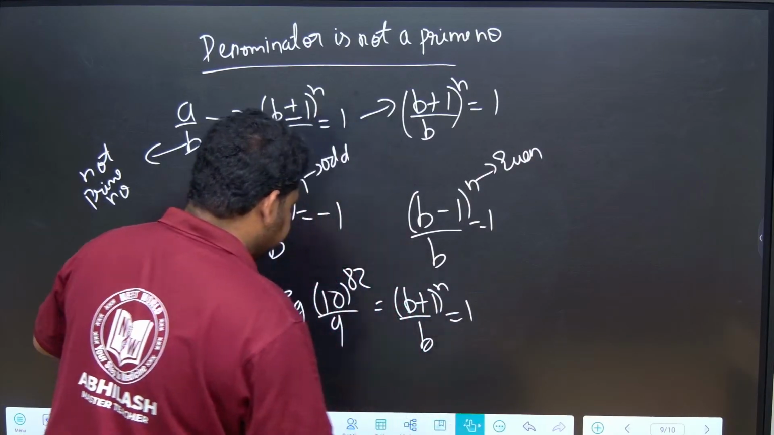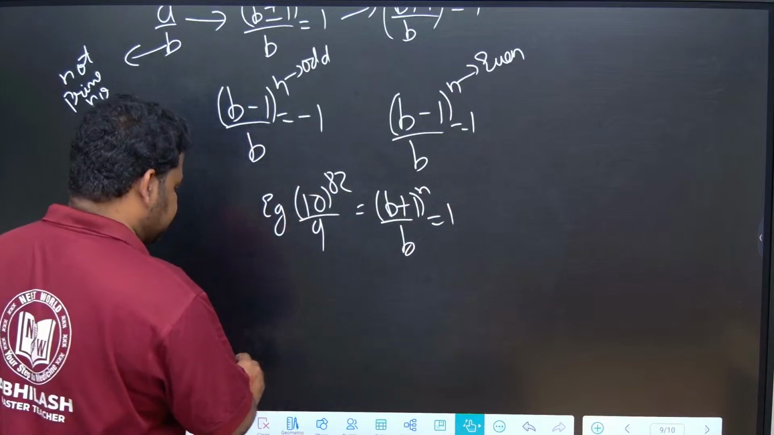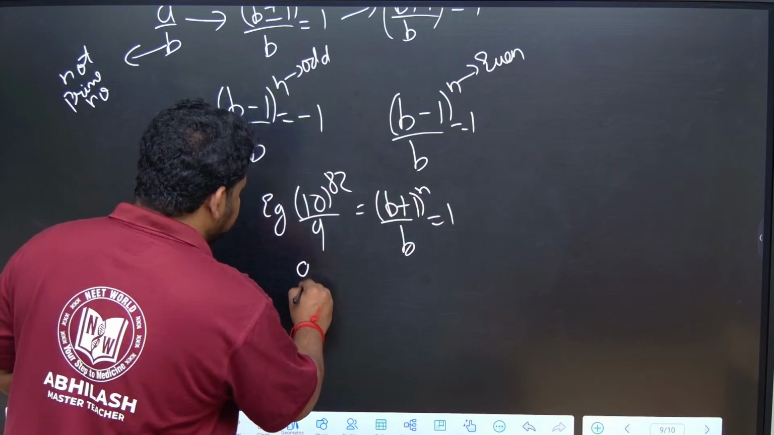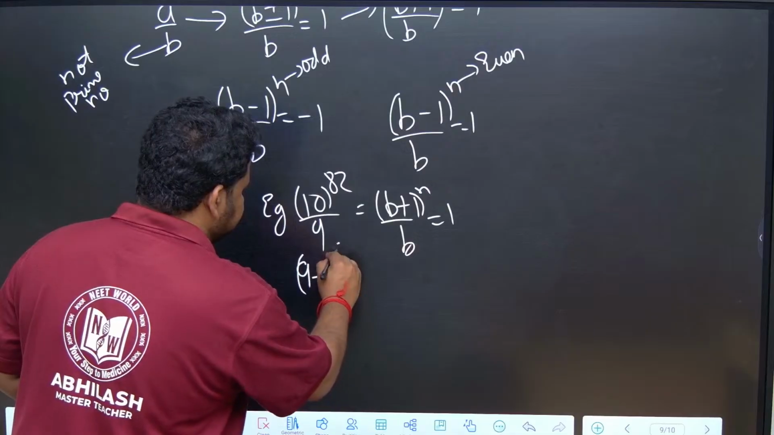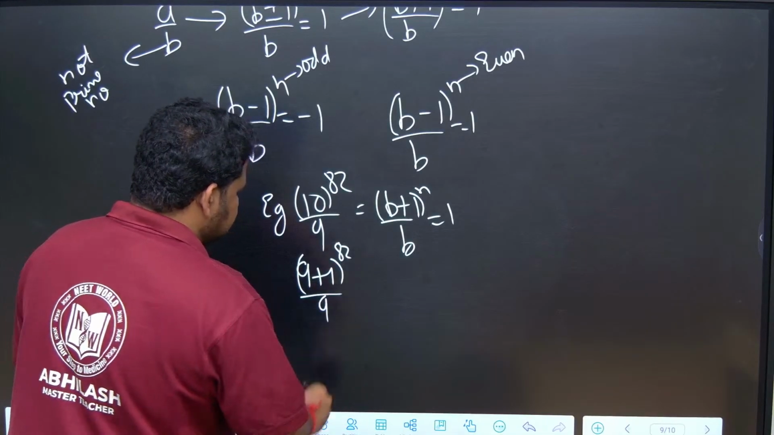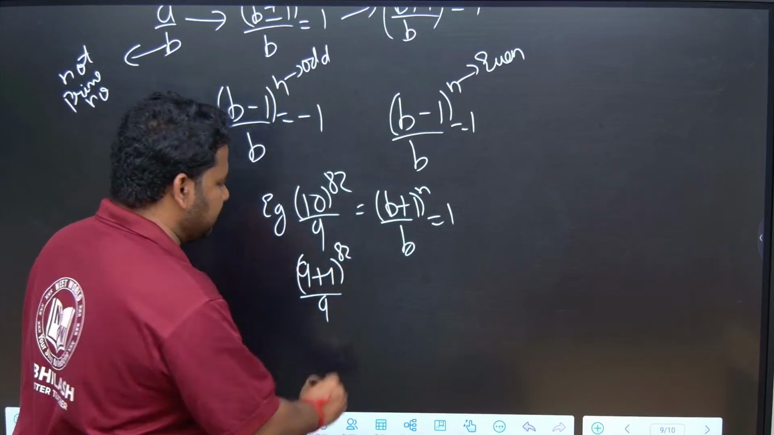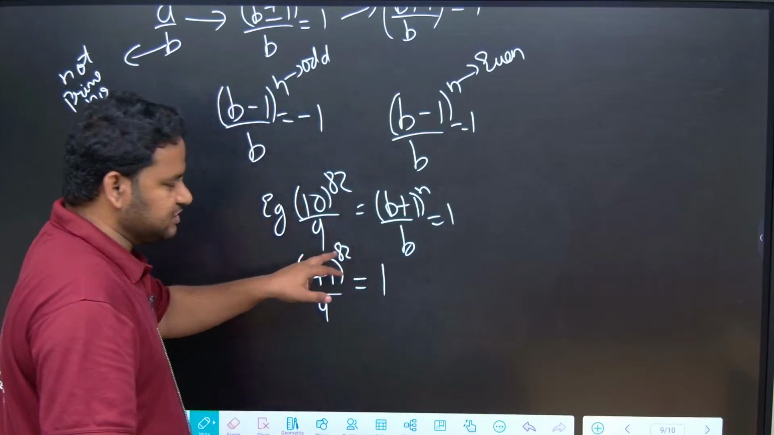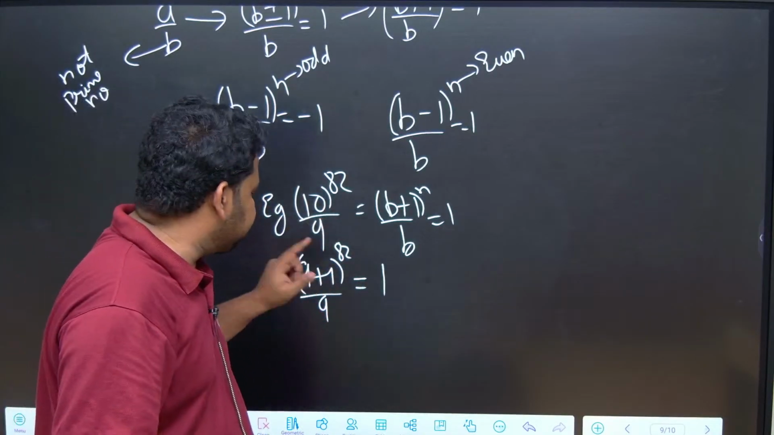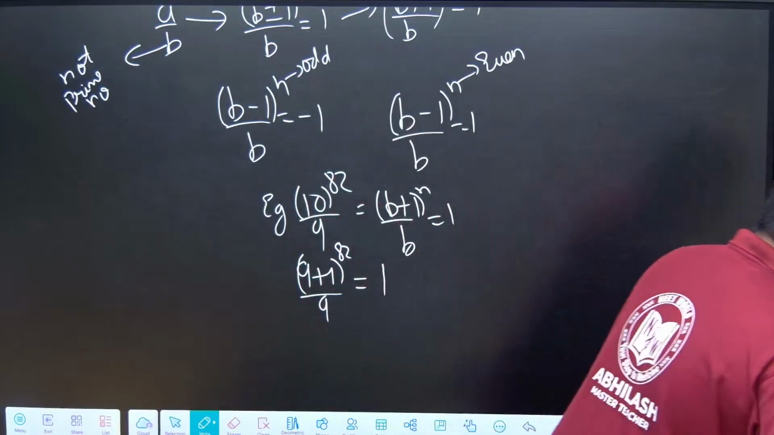How? See here, 10 to the power of 82 by 9 can be written as 9 plus 1 to the power of 82 by 9. So, if it is plus, it does not matter for us whatever the power is. So, this will become equal to 1. Whether n is odd or even does not matter if it is plus. Another question where minus is there, let me take it.